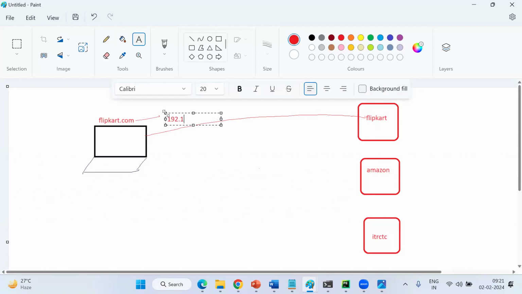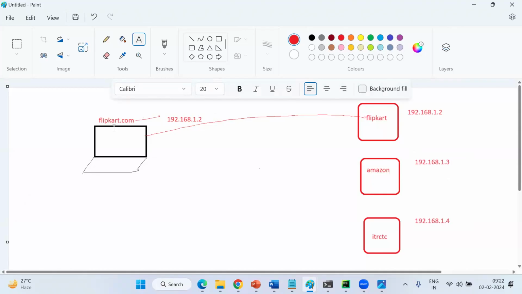Just an example: 192.168.1.2. This server is 192.168.1.2. Same. So this server is 3, and this server is 4. So all are different IPs, different servers, different applications.